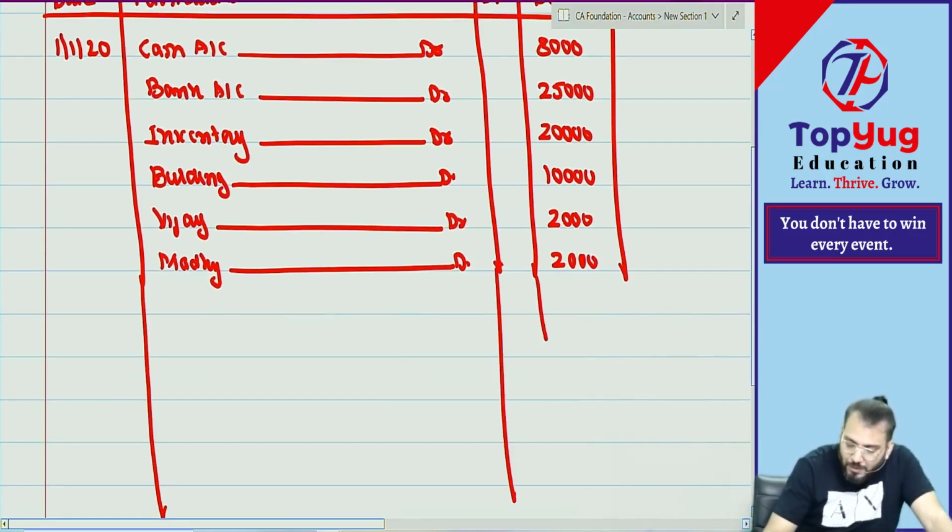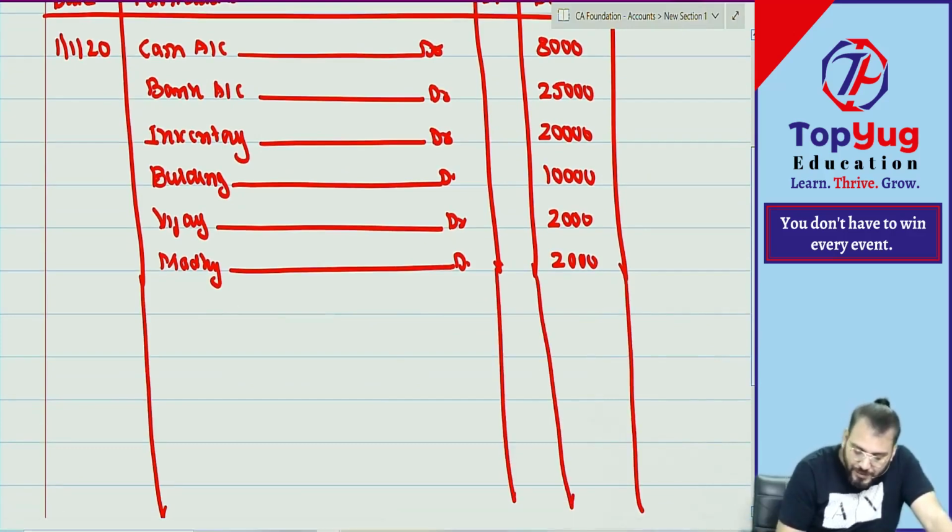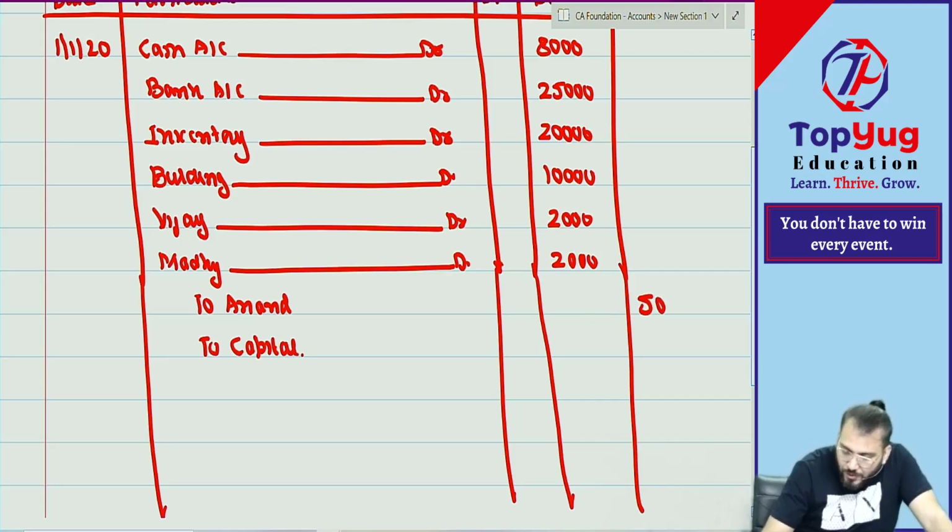Then all accounts having credit balance will be credited. So to Anand, and to Capital. To Anand how much? 5,000, and this is 55,000. Of course this will tally.